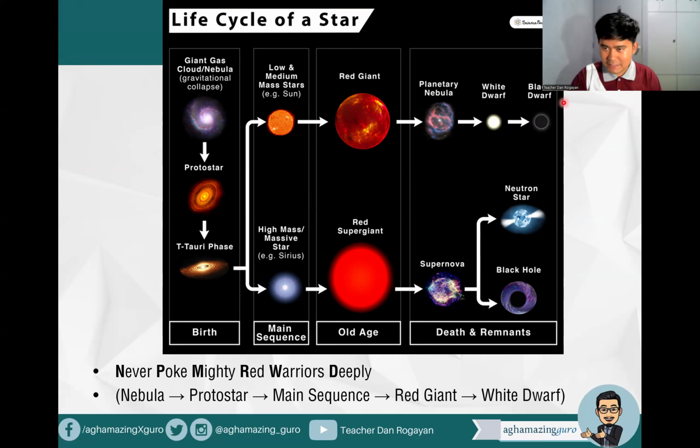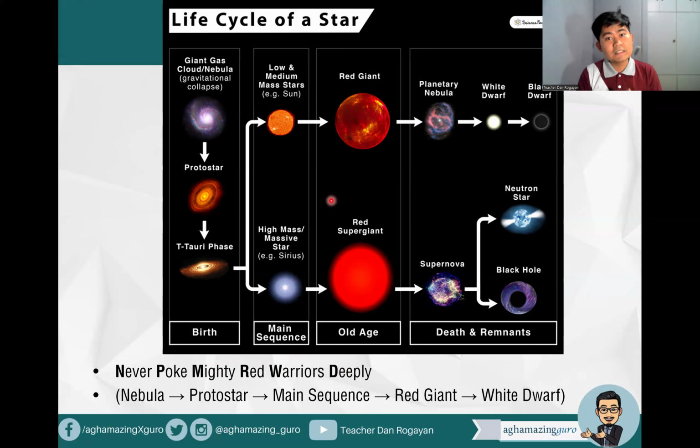Okay, so just in case, if you want to remember it easier: never poke mighty red warriors deeply. So that's Nebula, Protostar, main sequence, red giant, and white dwarf. That's the arrangement for a sun-like star, or those stars which are low and medium mass like the sun. Kasi meron pang isa, the high mass or massive star like that of the Sirius.